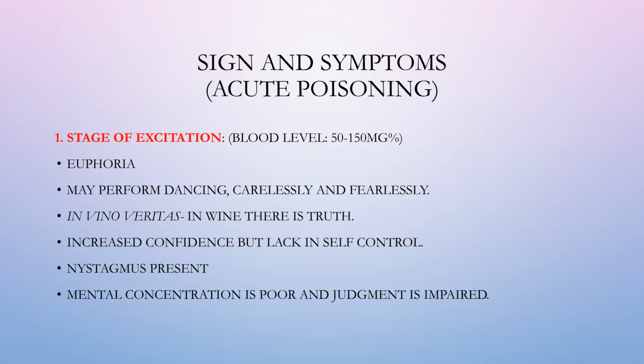The first stage of acute poisoning is excitation, with blood alcohol levels between 50 and 150 milligrams percent. Symptoms include euphoria, increased confidence, impaired judgment, and a lack of self-control. Nystagmus, or involuntary eye movement, may also be present.